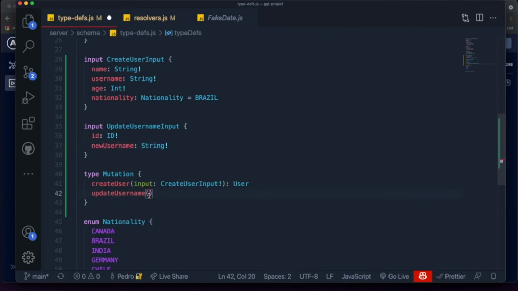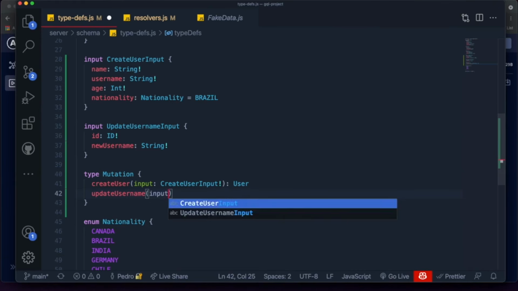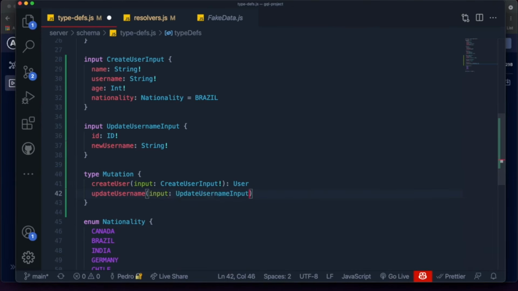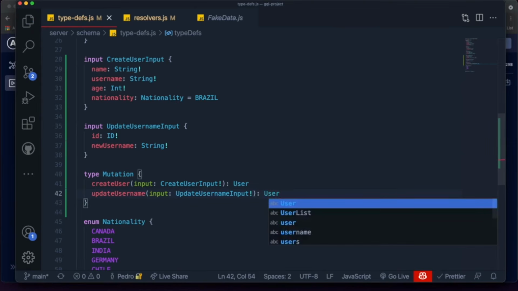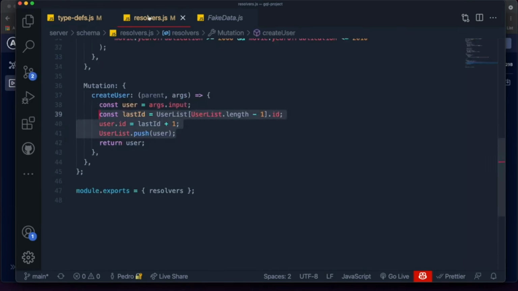And what we do is we just put input as a field, and we say that it is of type update username input. And at the end, we should return a user, like this. Now we just create the resolver for it. The resolver is going to be pretty simple again. We're going to just copy and paste this over here.